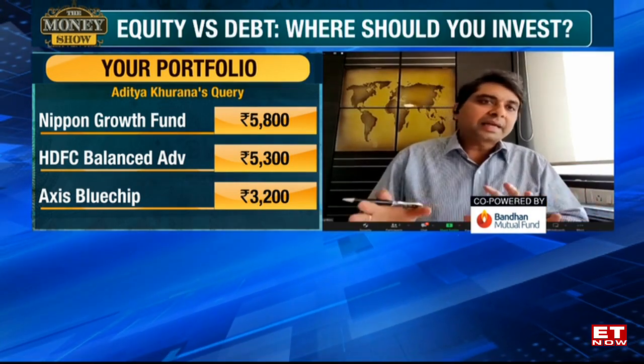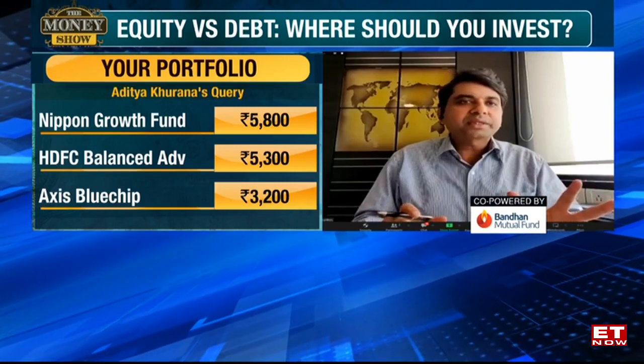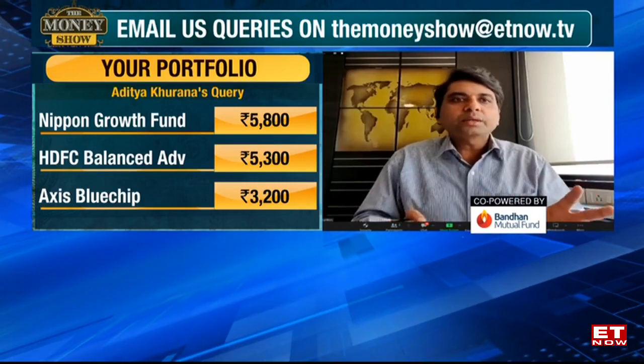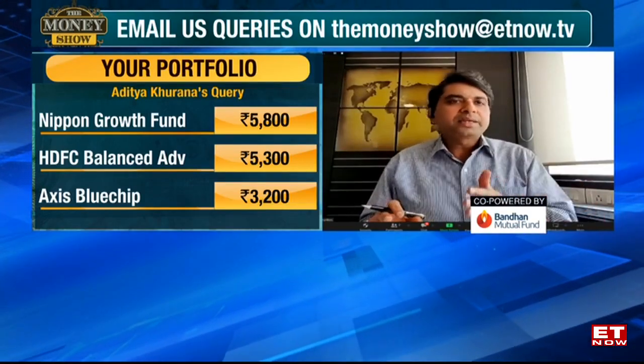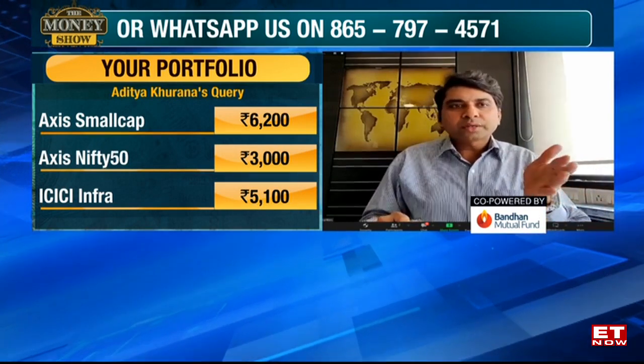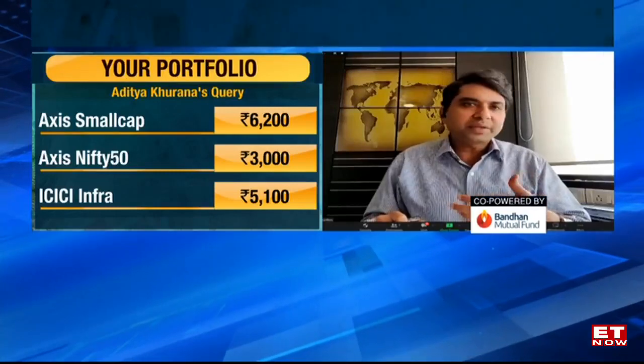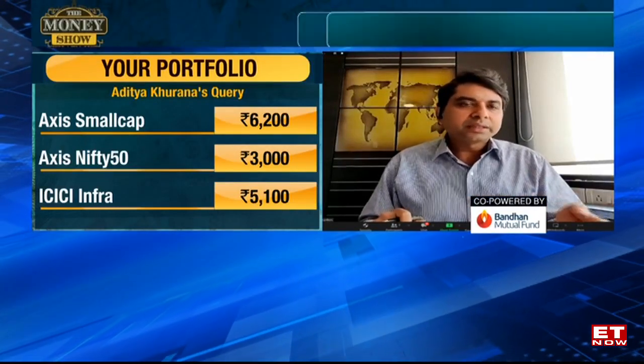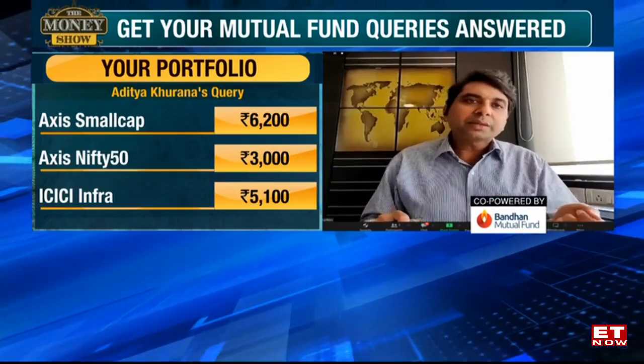Now, from an asset allocation point of view, I can say that you have 80% kind of investment into pure equity funds and 20% would go into debt. Debt would include some portion of debt allocation in the HDFC Balance Advantage Fund as well. So your Axis Nifty 50, ICICI Infra Fund, Axis Small Cap, these are very, very aggressive equity funds. So Aditya, you need to be very clear as to what is the minimum time horizon.